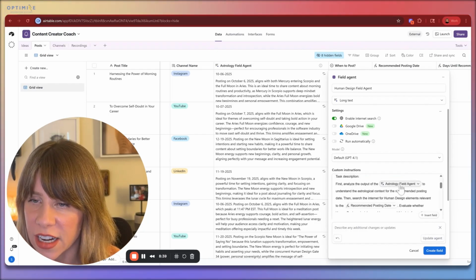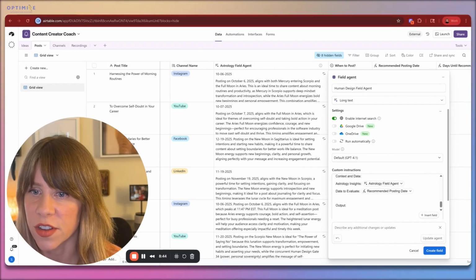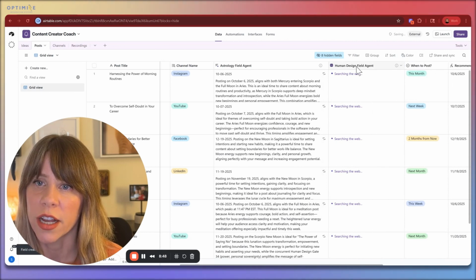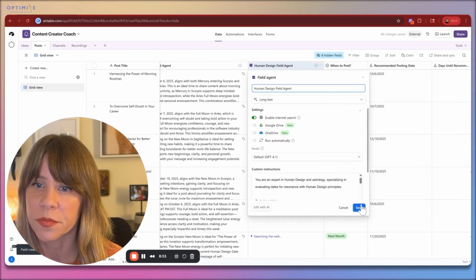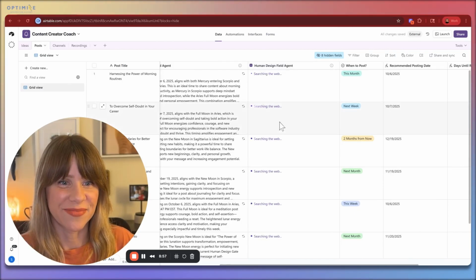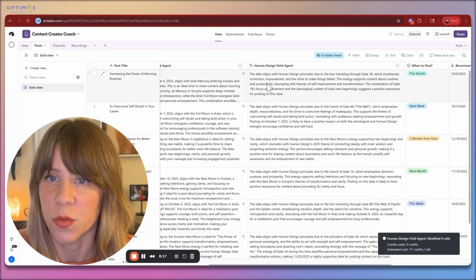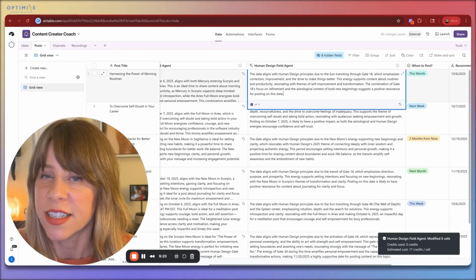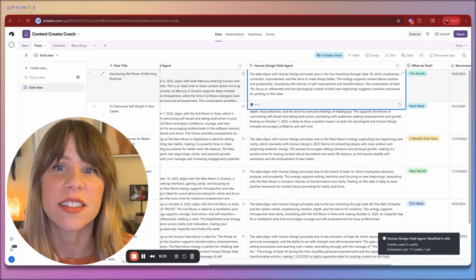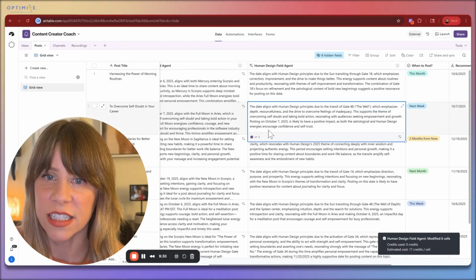So let's see. It's going to analyze the field agent. It's going to look at the recommended posting date, and it's going to give an overview. So let's create the field, and it will run for the ones that are here. Save it. And let's see what it says. Here we go. So on this one, we can see the date aligns with human design principles due to the sun transitioning through gate 18, which emphasizes correction, improvement, and the drive to make things better, so on and so forth.